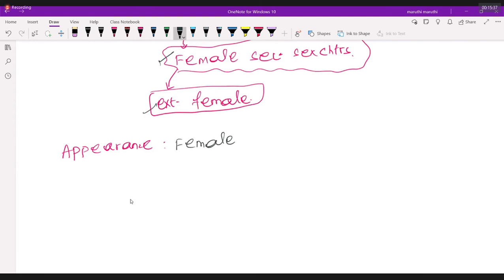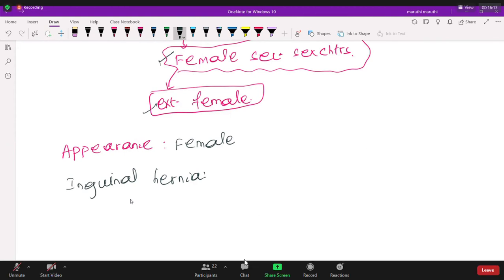Female, but this person can also have one problem, that is inguinal hernia. Why inguinal hernia? Because testicles are formed where? During embryogenesis, when the baby is in the mother's womb, where are testicles formed? In the abdomen. From the abdomen, they descend to the scrotum. They are located in the scrotal sac.